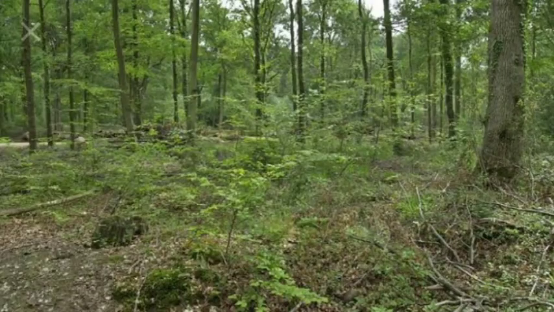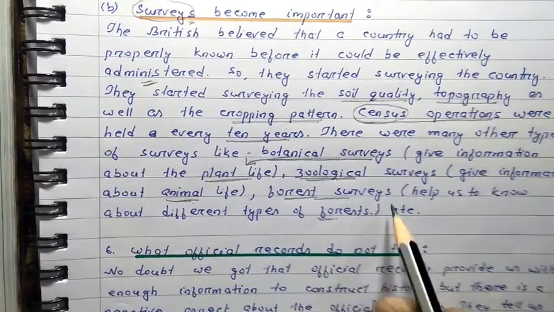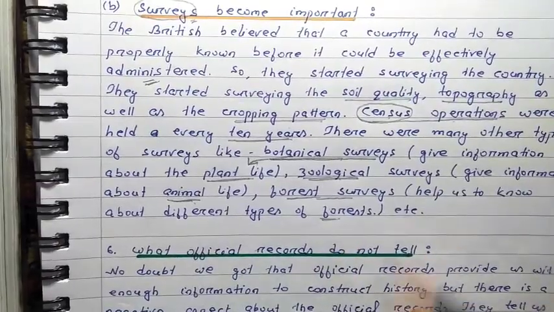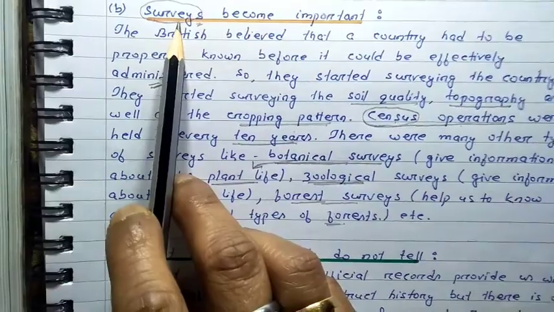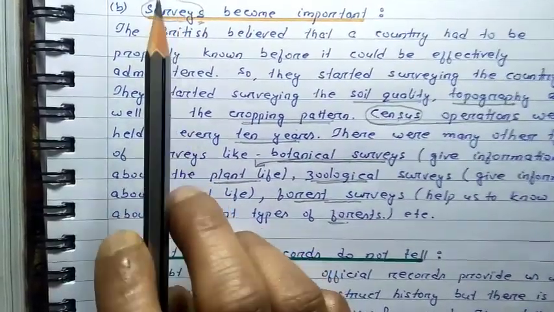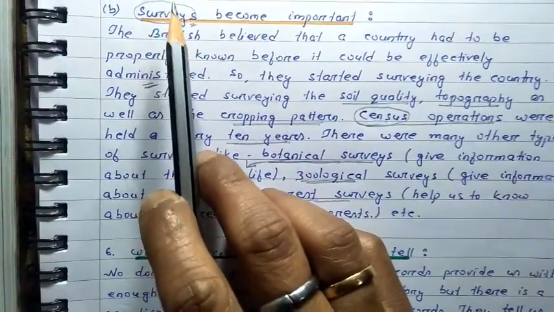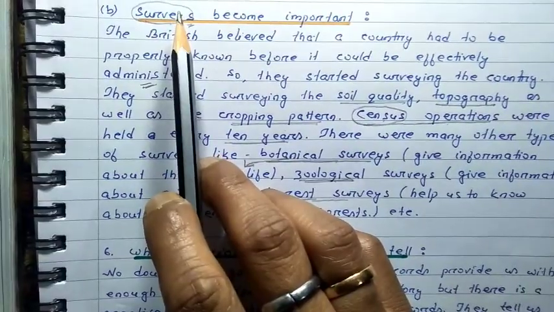They also used to conduct forest surveys. You can see in the picture. In the forest surveys, they help us to know about different types of forest, about the different types of trees which are found in different types of forest, about the wildlife. All these things we can easily get from those surveys which were conducted by the British. So we can conclude that because of these surveys, we can know about the history of our modern India.